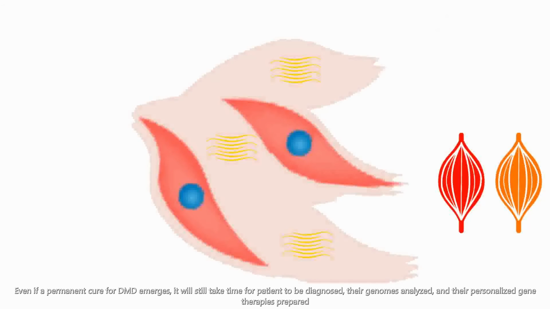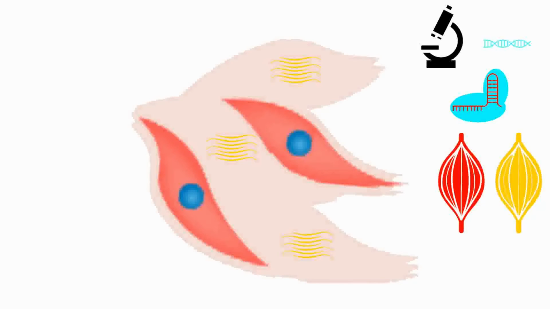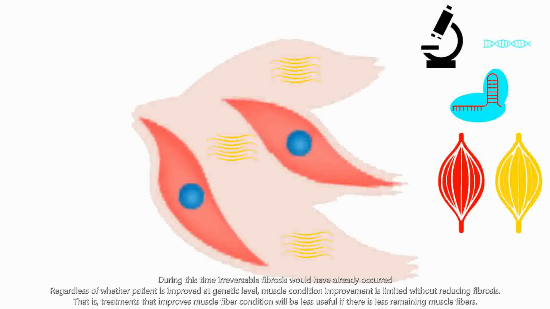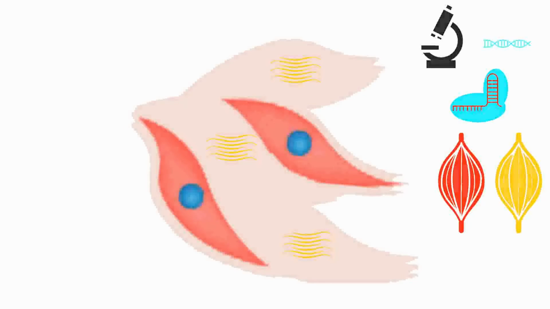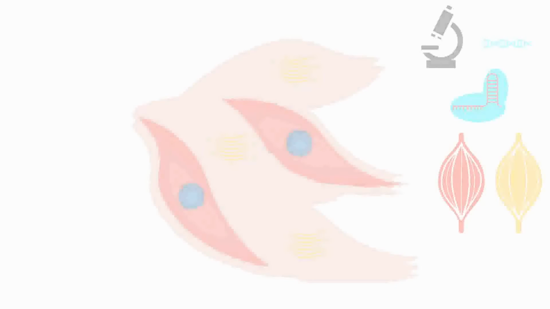Even if a permanent cure for DMD emerges, it will still take time for patients to be diagnosed, their genomes analyzed, and their personalized gene therapy prepared. During this time, irreversible fibrosis would have already occurred. Regardless of whether the patient is improved at the genetic level, muscle condition improvement is limited without reducing fibrosis. That is, treatment-improved muscle fiber condition will be less useful if there are fewer remaining muscle fibers.